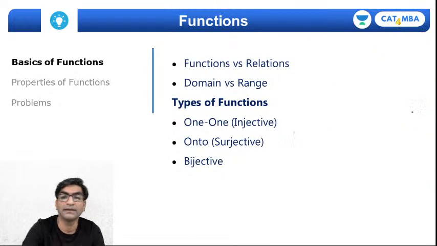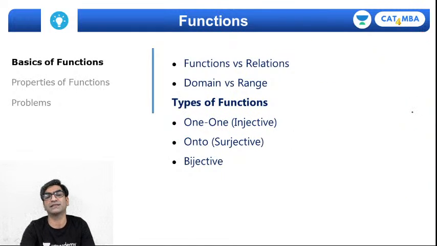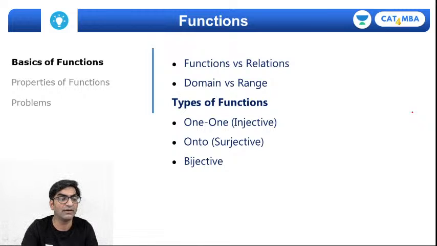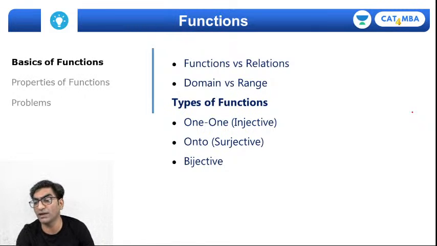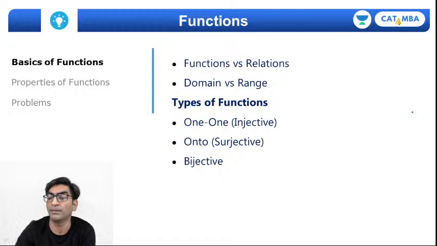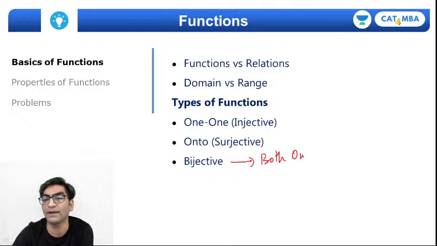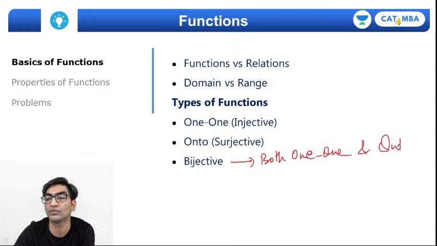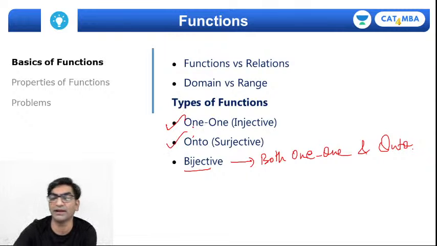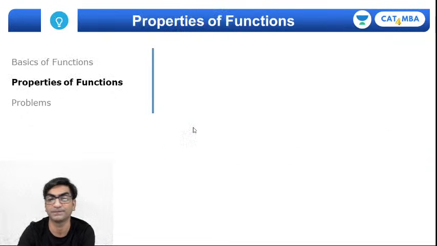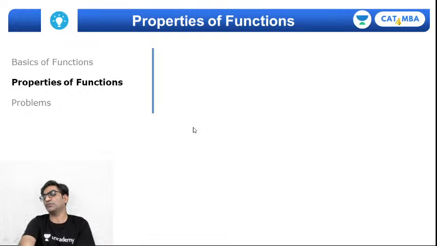Okay, let me come back to our discussion. So we are saying that functions can be one-to-one or onto, but a bijective function is one that is both one-one and onto. This is both one-to-one as well as onto, right? So which means that to check whether a function is bijective or not, you need to check both one-one and onto properties. Okay, so that was about functions.